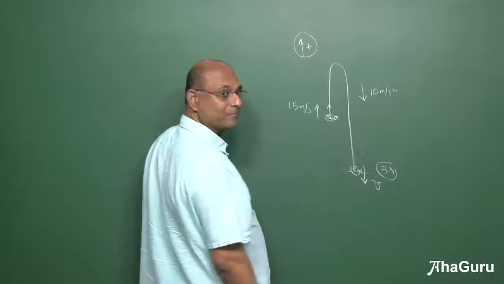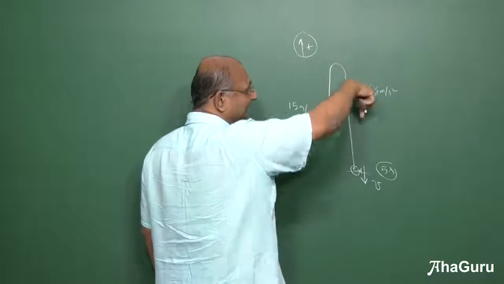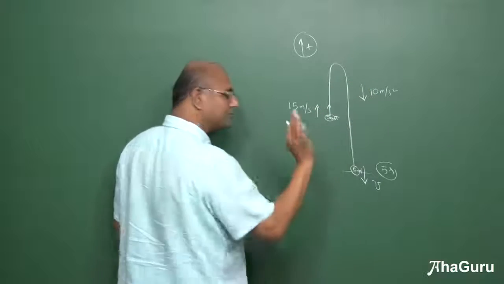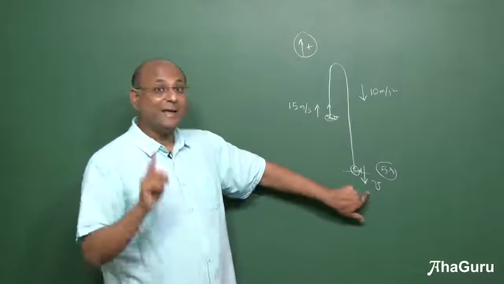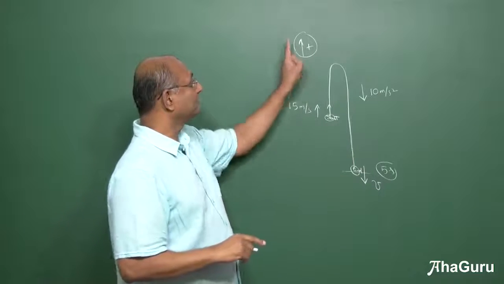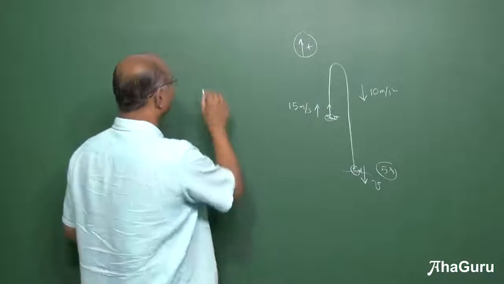What about this fellow? Plus is that way. This is down. So it is minus 10. This is v. V should be negative. Why? Because that is plus. This is downwards. Let us calculate.